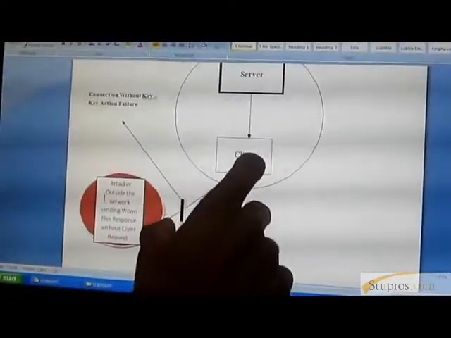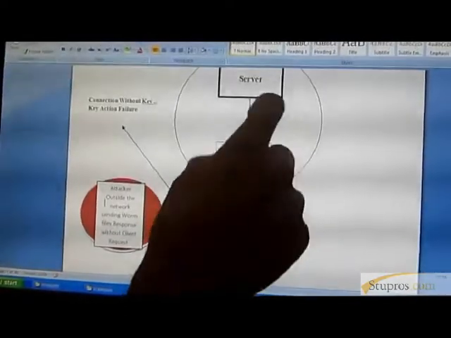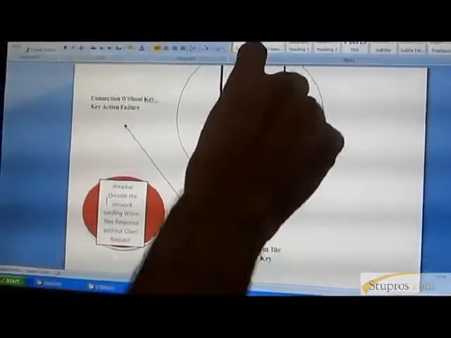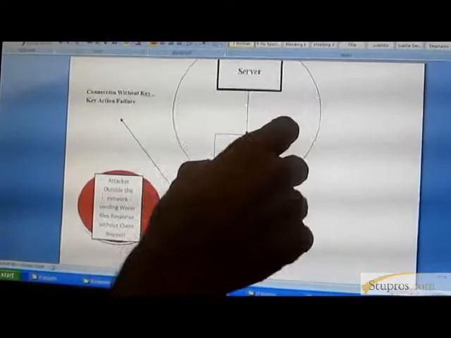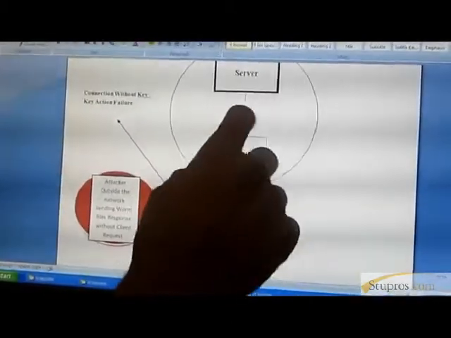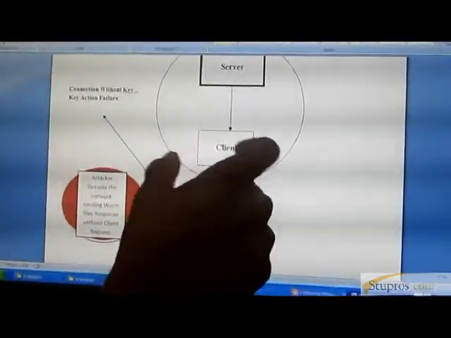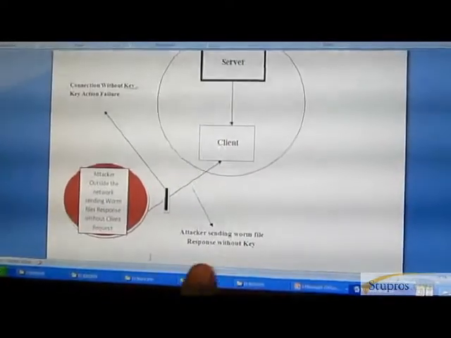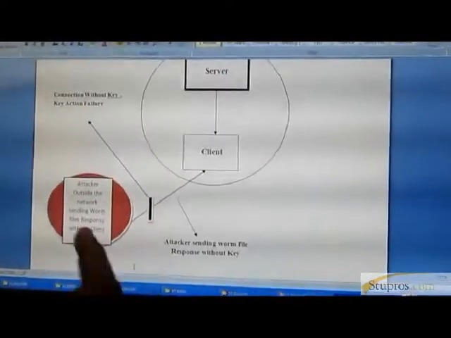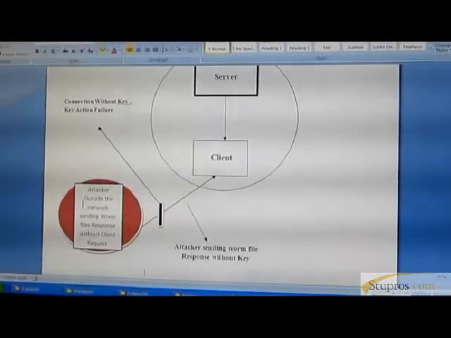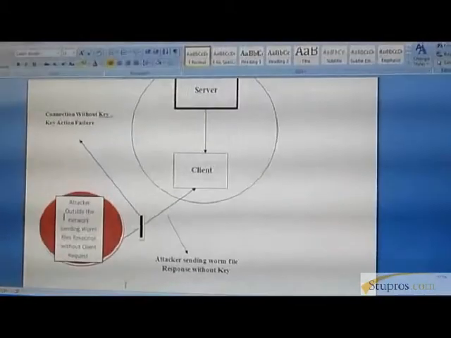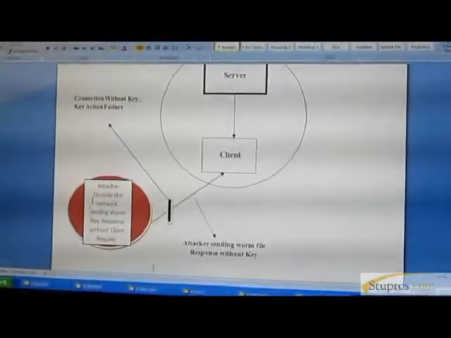Here the key action will fail, because the key generation is only available between the server and the client inside the network. Without the key path also, the system does not allow receiving the file from outside the network. By using the Meta TMP protocol, we are going to prevent the network from inside and outside attackers in a good manner. Thank you.